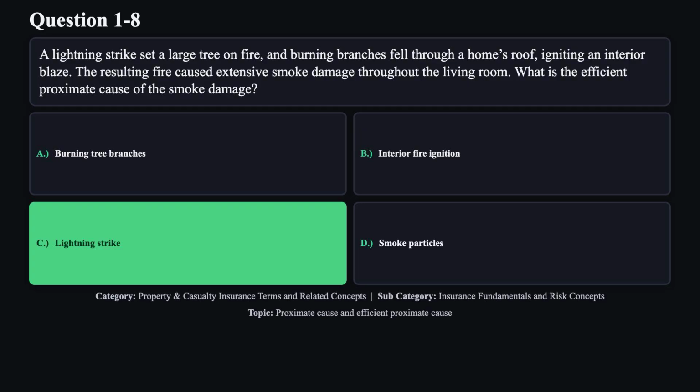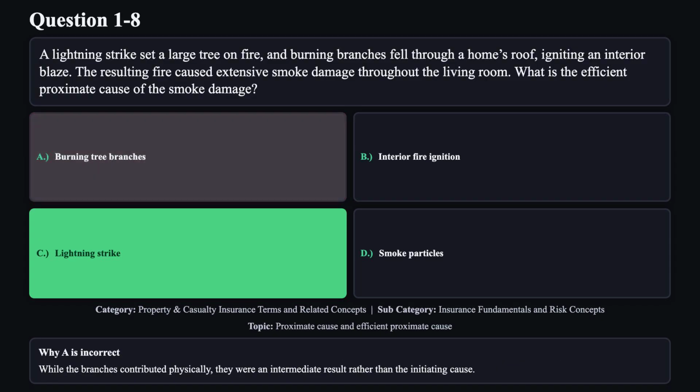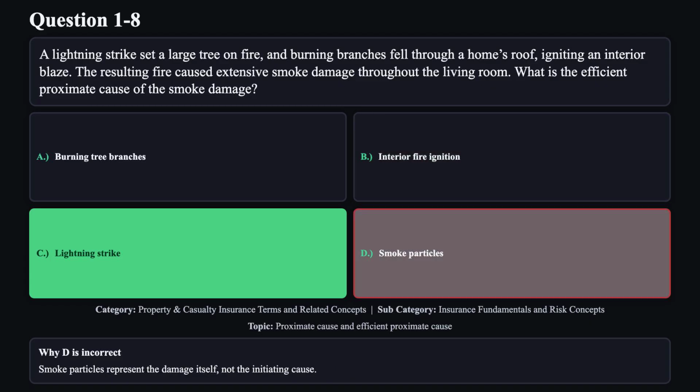The correct answer is C. This option is correct because the efficient proximate cause is the first event in an unbroken sequence that directly led to the loss. In this case, the lightning strike initiated the chain of events resulting in smoke damage. Reason A is not correct. While the branches contributed physically, they were an intermediate result rather than the initiating cause. Reason B is not correct. The interior fire was a consequence but not the origin of the loss sequence. Reason D is not correct. Smoke particles represent the damage itself, not the initiating cause.